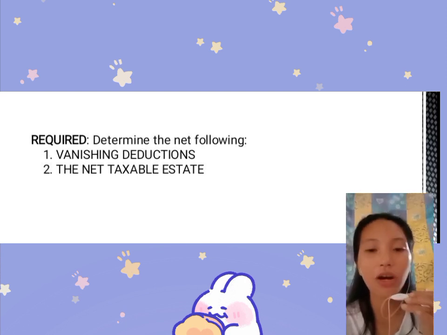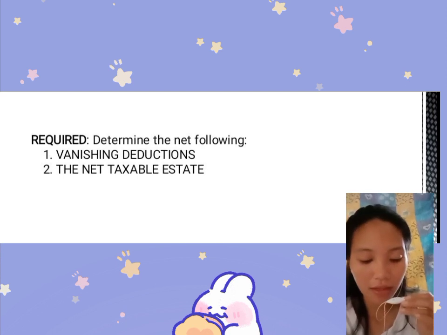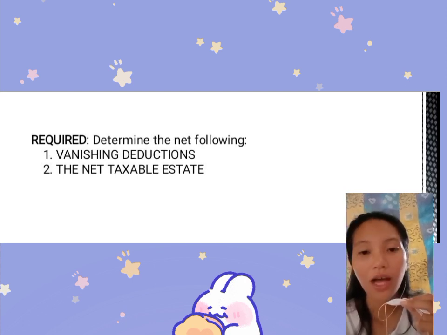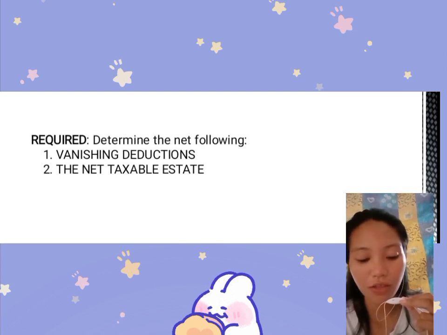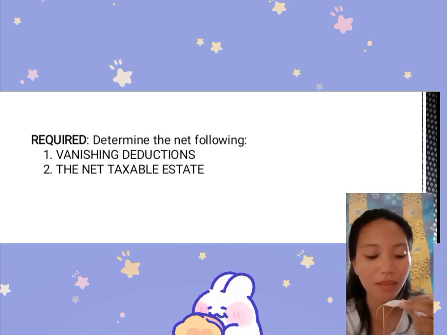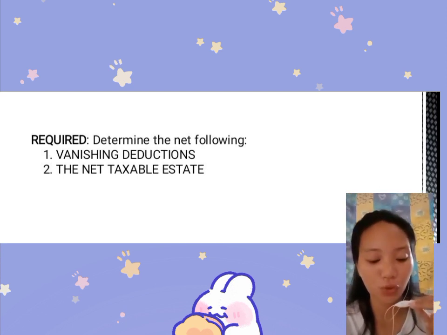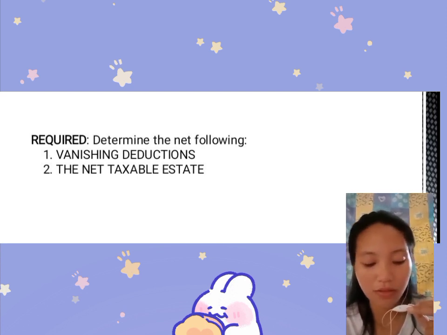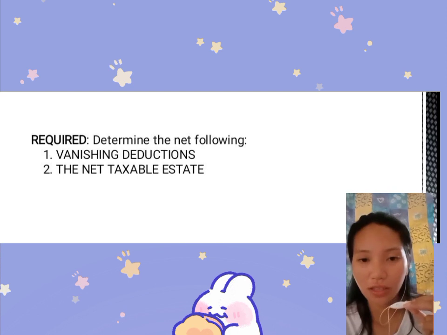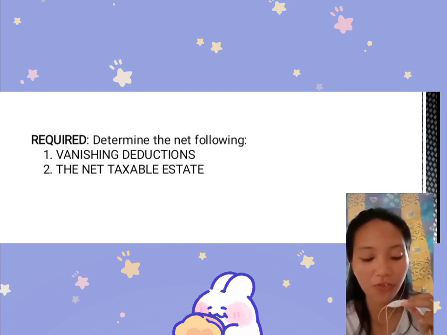Under the tax code, RR 12-2018 in relation to sections 86A and 86B of the tax code as amended under the TRAIN Law, allows deduction from the gross estate to arrive at the taxable net estate, which is used as a basis in determining the applicable estate tax due. Deductions from the gross estate are classified as follows: number 1, ordinary deductions; number 2, special deductions; and the last is the share of the surviving spouse if the decedent is married.